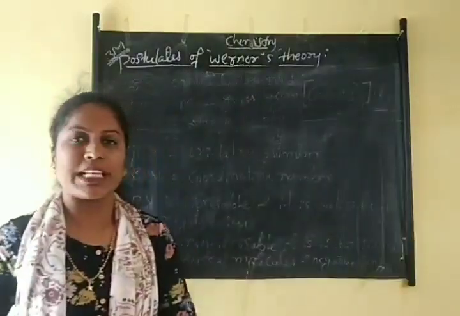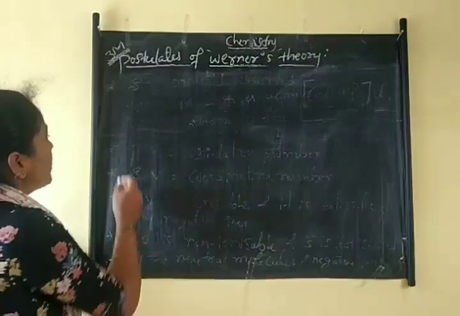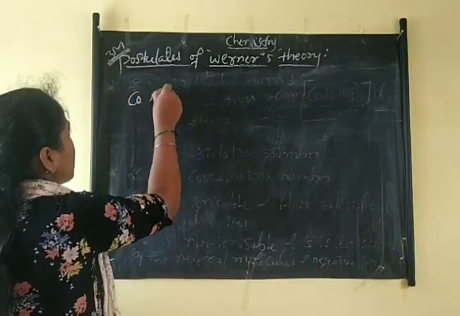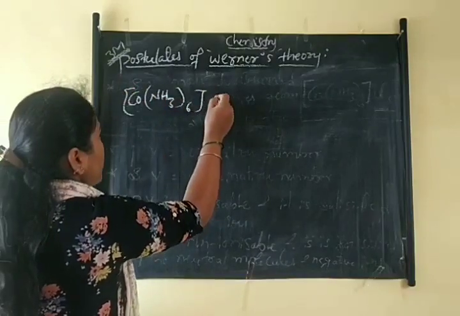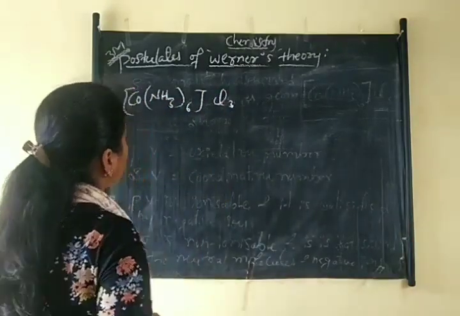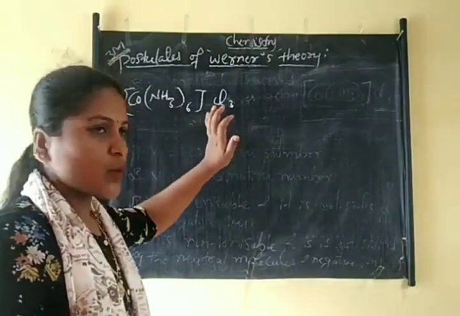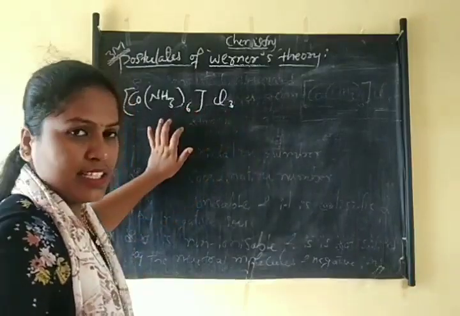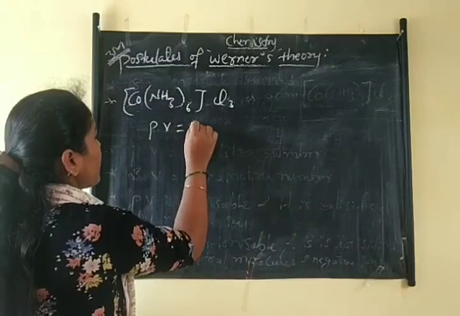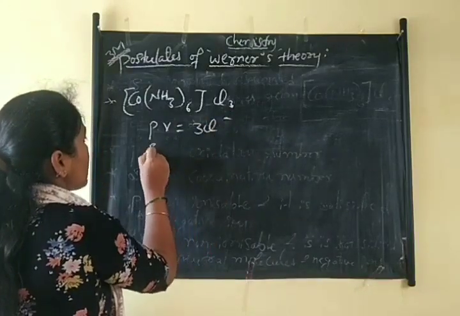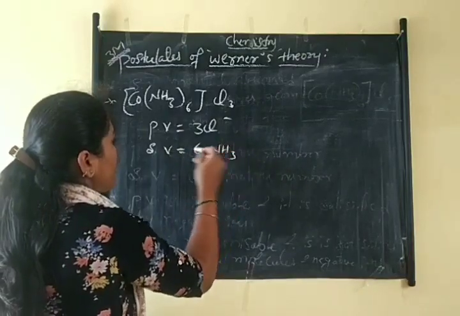I will give some examples to find out the primary valency and secondary valency. So in the first one, in these examples, I already told that these are primary valency and these are secondary valency, isn't it? This primary valency is 3 Cl minus and secondary valency is 6 NH3, isn't it?